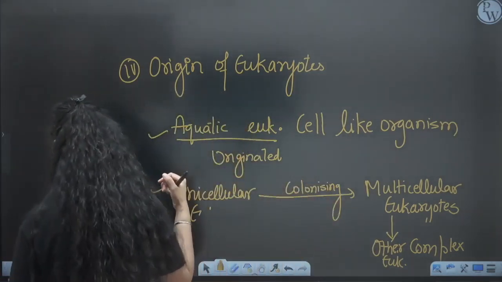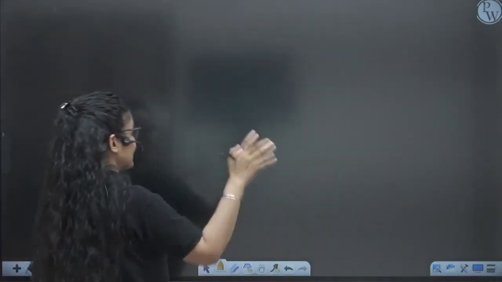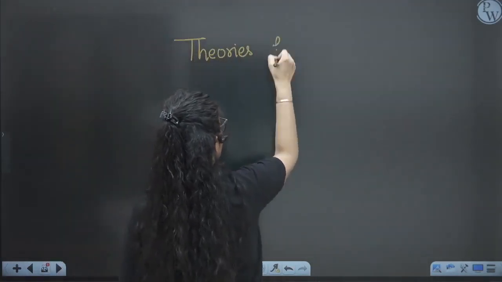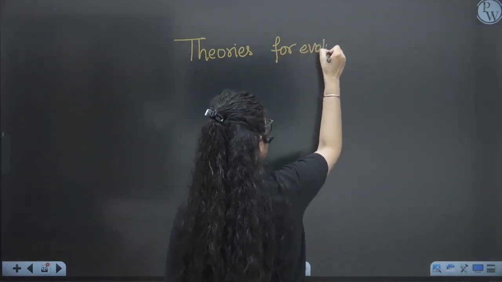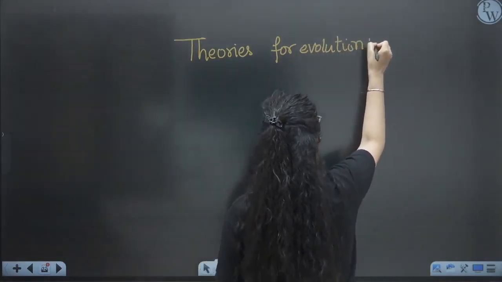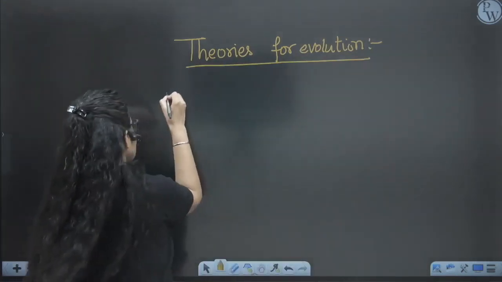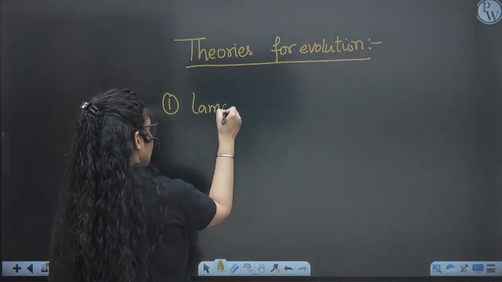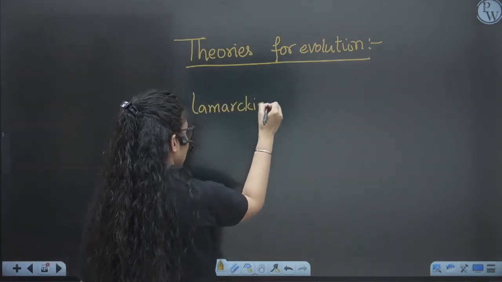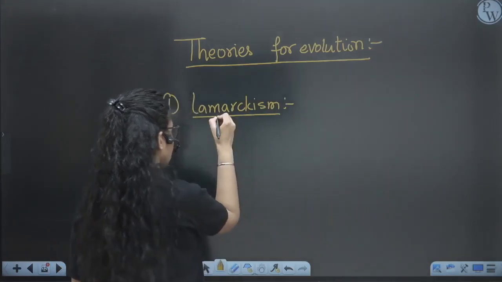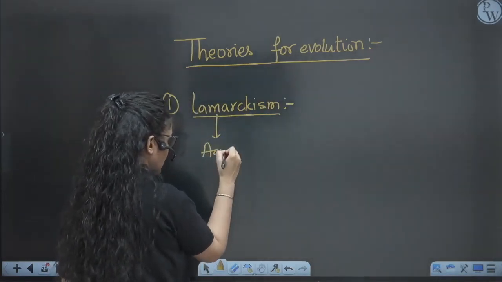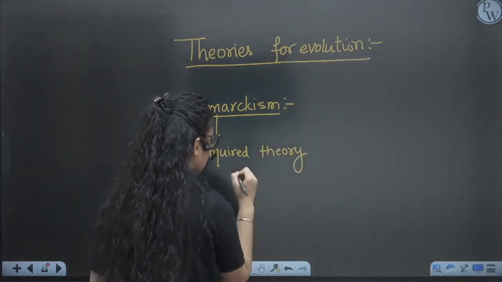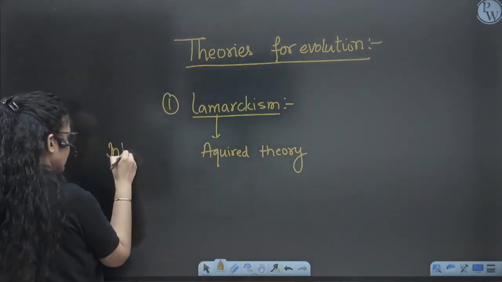Isn't it so amazing? So now we will see the theories for evolution. Theories for evolution of life, right? So the first theory is Darwin or Lamarck. When we talk about the Lamarck theory, he has given the inheritance of acquired characters.